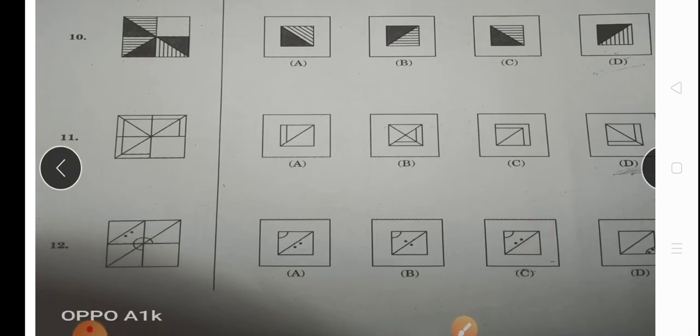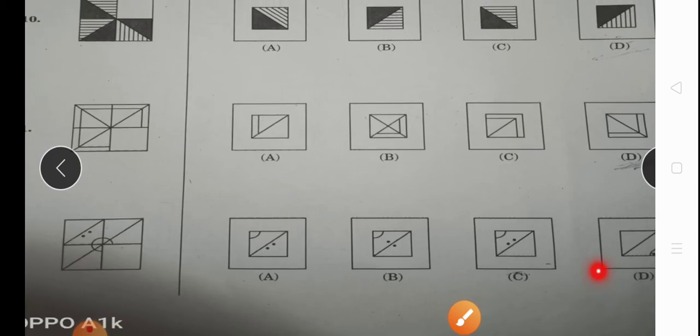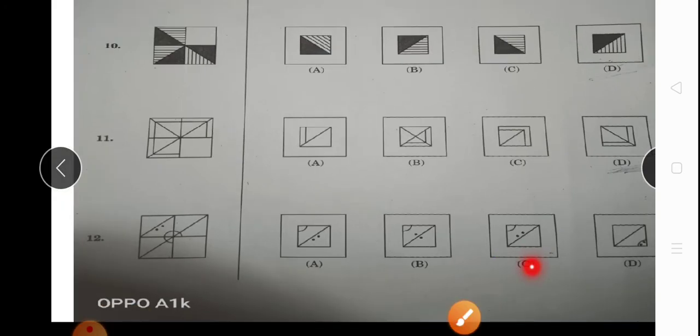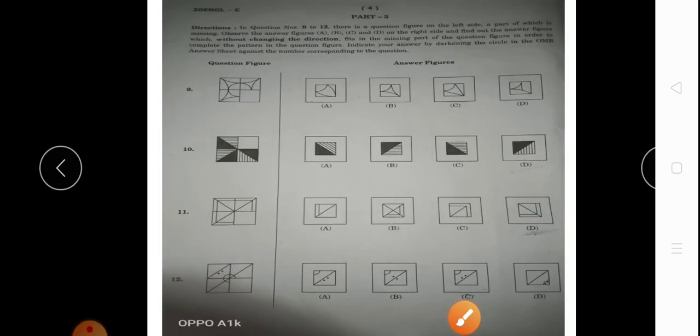You can see how it can happen. It will be homework for you. So we can see the next question. I will tell the answer because the video is becoming long. So the answer for 11th will be option number D. The answer for 12 will be option number D. I will show you. Option number D. No, I am saying wrong. Option number D is not the answer. Option number C is the answer. Sorry for the mistake. Now we will go to the next part.